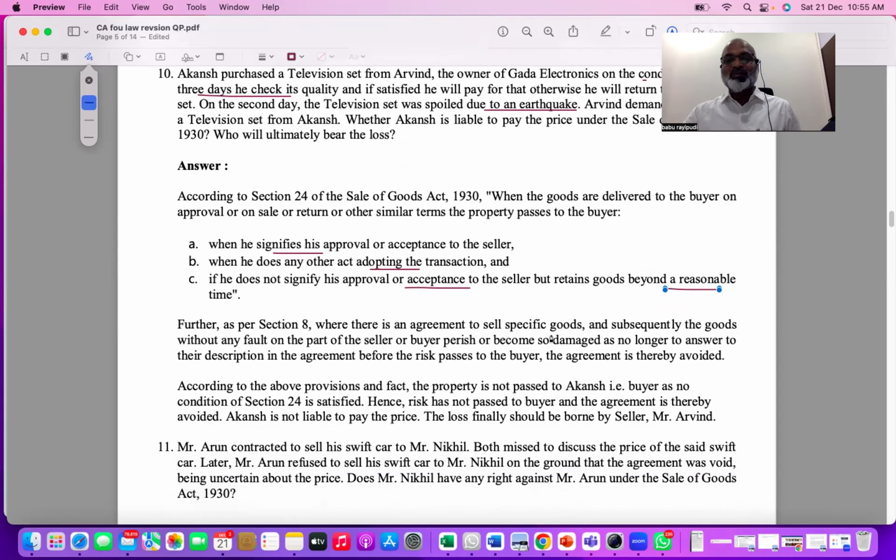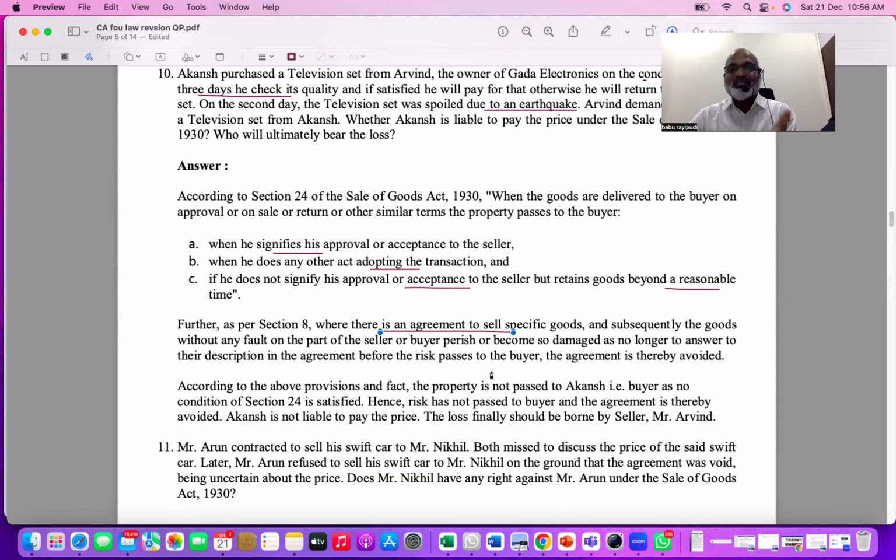Whether there is an agreement to sell specific goods, and subsequently the goods perish without fault of the buyer. So here there is an agreement to sell. Ownership has not gone. Ownership will go at a future date. In a contract of sale, there are two very important concepts I said. One is sale, where ownership is transferred immediately to the buyer. The second is agreement to sell, where ownership will go at a future date. So in this case, ownership will go only when the buyer intimates or does not intimate within a reasonable time. That means this is a kind of agreement to sell.